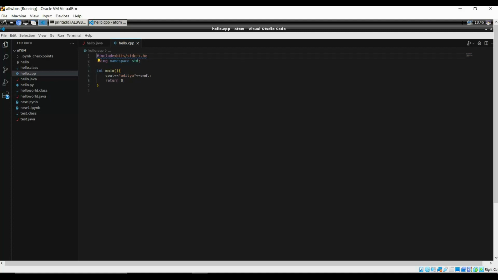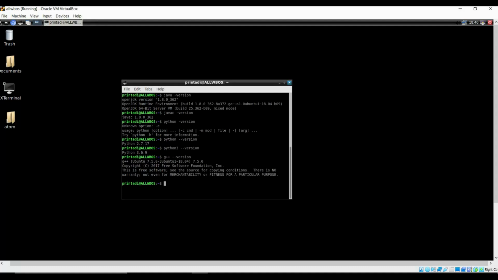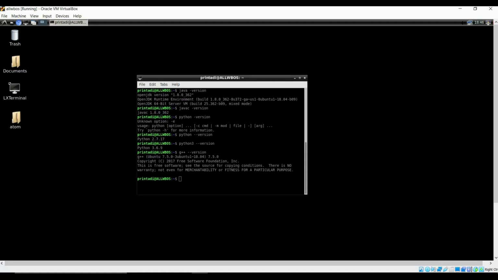It's pretty lightweight. It uses somewhere around 200 to 250 megabytes on idle, but Ubuntu uses somewhere around 700 megabytes or more than that. So I hope this was pretty clear. The installation instruction was pretty clear. Thank you.